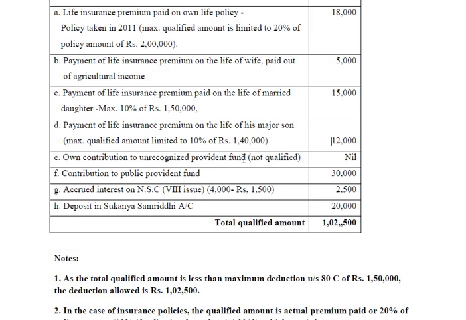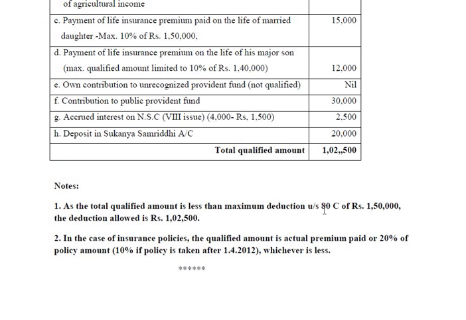Own contribution to unrecognized provident fund, this is not qualified. Contribution to public provident fund, this is allowed. Accrued interest on NSC, excluding 5th year's interest, that's allowed. Deposit in Sukanya Samriddhi account, 20,000 is allowed. So total amount is 1,02,500. Here it is much less than the maximum limit, that is 1,50,000. So the entire 1,02,500 is qualified or deductible under 80C.